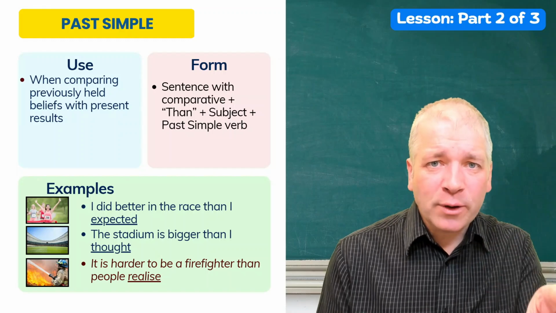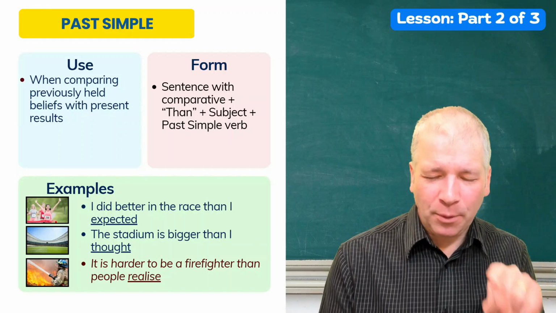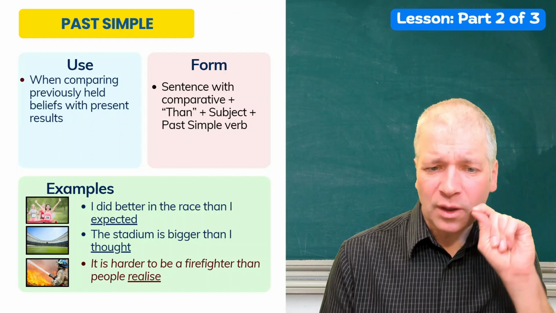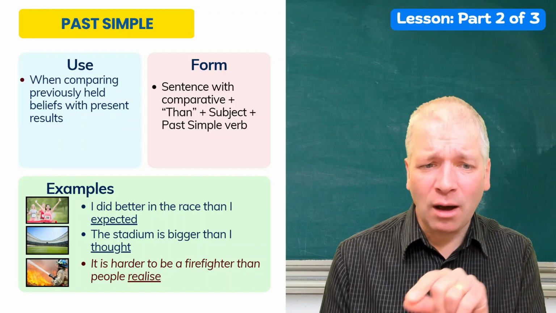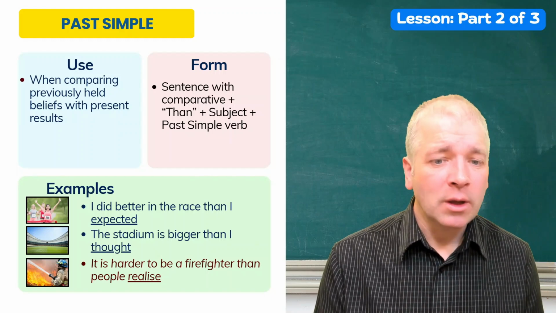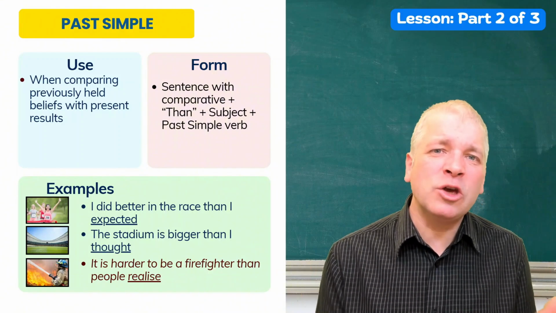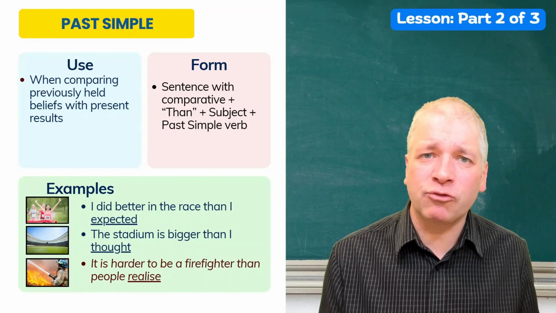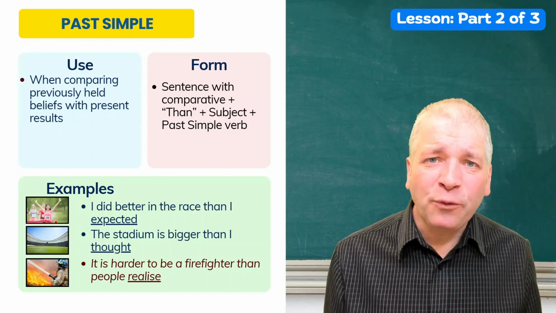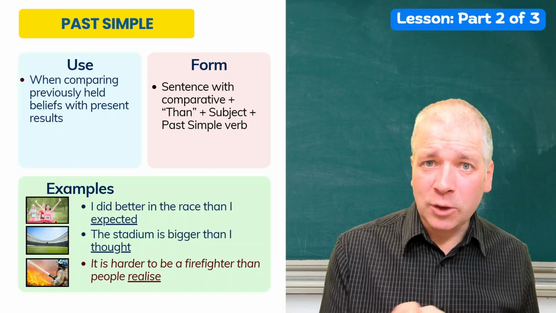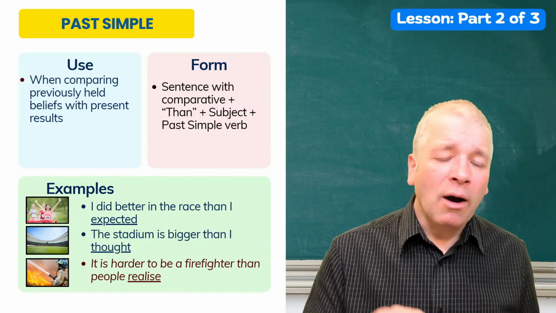Let me show you first of all the middle example at the bottom about the stadium. The stadium is bigger than I thought. Notice the stadium is bigger. That's present simple because you're describing something that's permanently true. But before you saw it, you had a different belief. I thought.